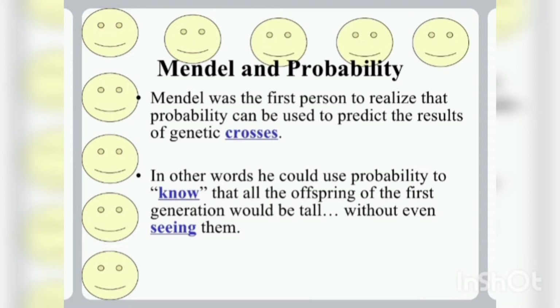Whenever we cross two plants, the offspring gets a gene from both the mother and the father. What characters does the offspring get from the mother or the father? For this he used probability.